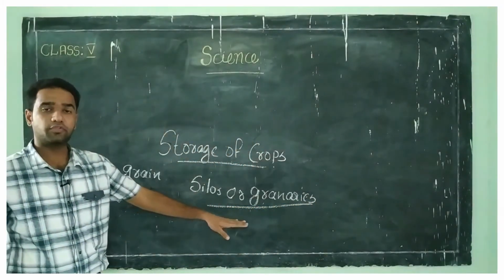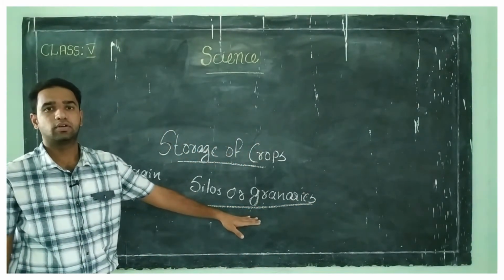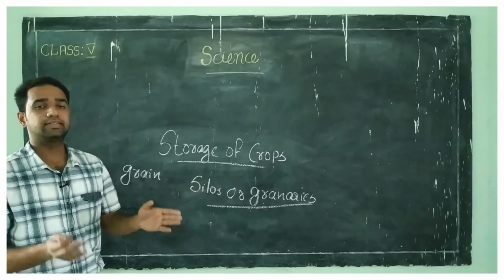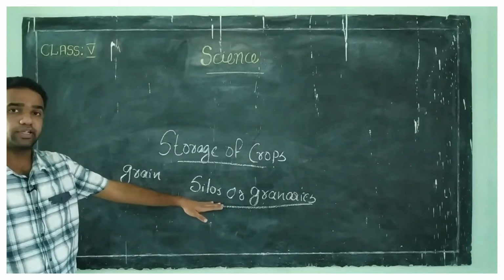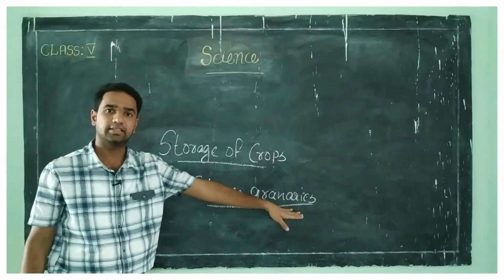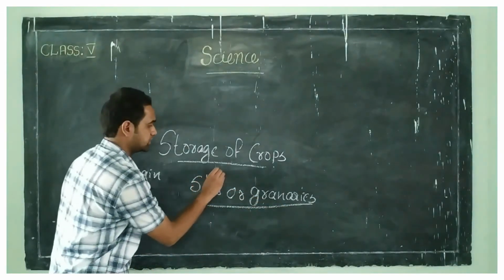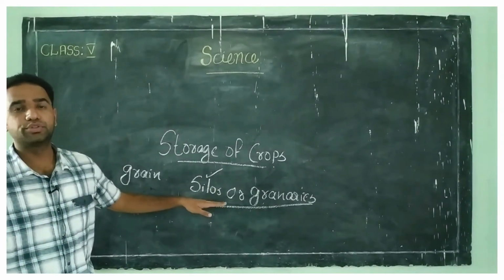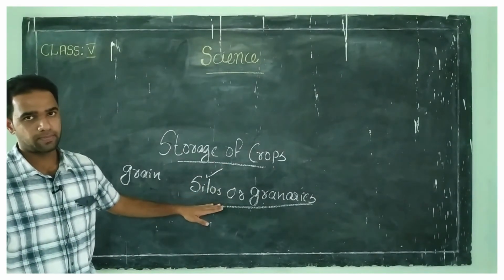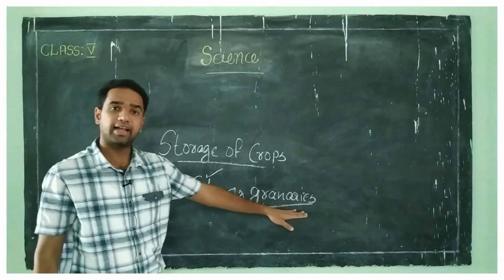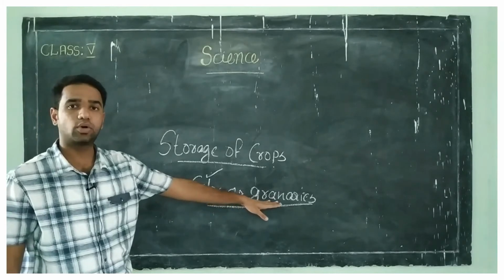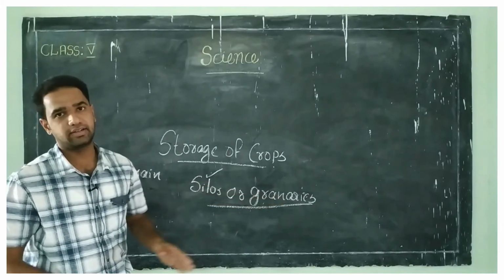If the storage is of large quantity, then they are stored in silos or granaries. What is the meaning of silos? It's a tall tower or a pit used to store grain. And what is a granary? It is similar to silos, that is, it's a storehouse of grain.